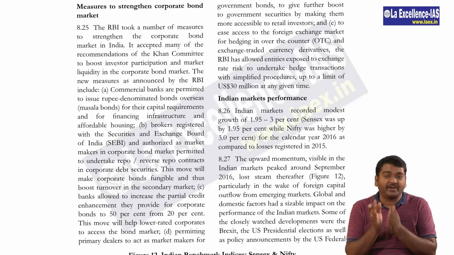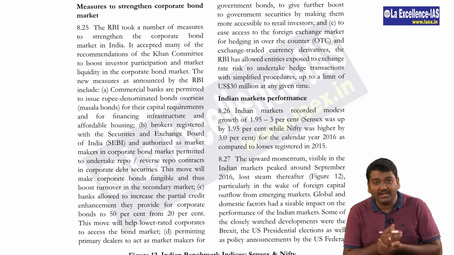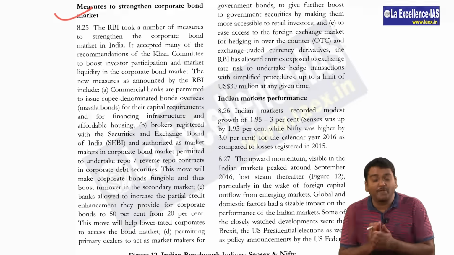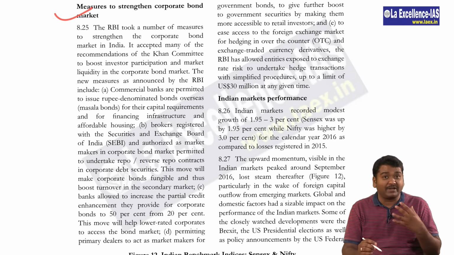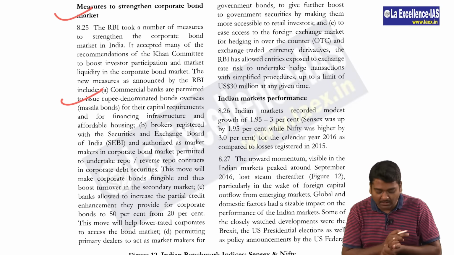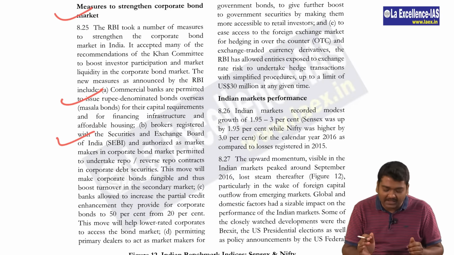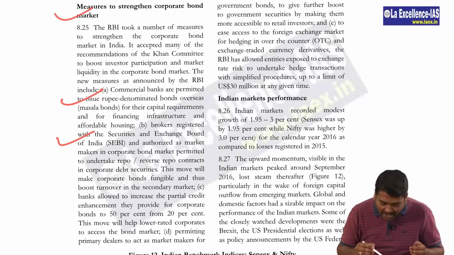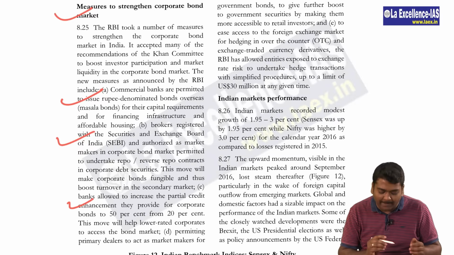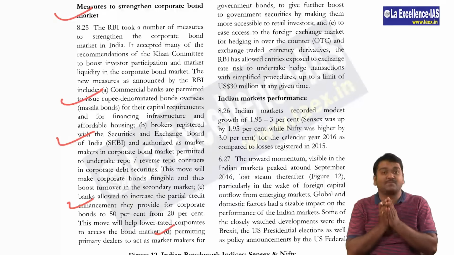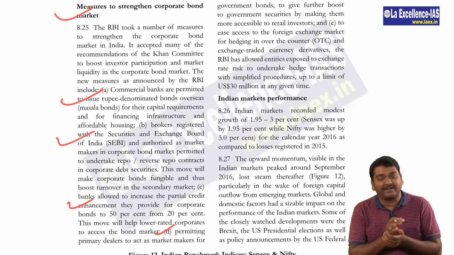So then the next important thing is in page number 150, where the focus is on measures to strengthen the corporate bond market. In the corporate bond market, they are actually talking about what are the measures taken by the RBI. One is issue of rupee denominated masala bonds, and SEBI is authorizing the intermediaries to play a very important role with respect to corporate bonds. And they also talk about banks allowed to increase the partial credit enhancement and permitting primary dealers to act as market makers for government bonds.